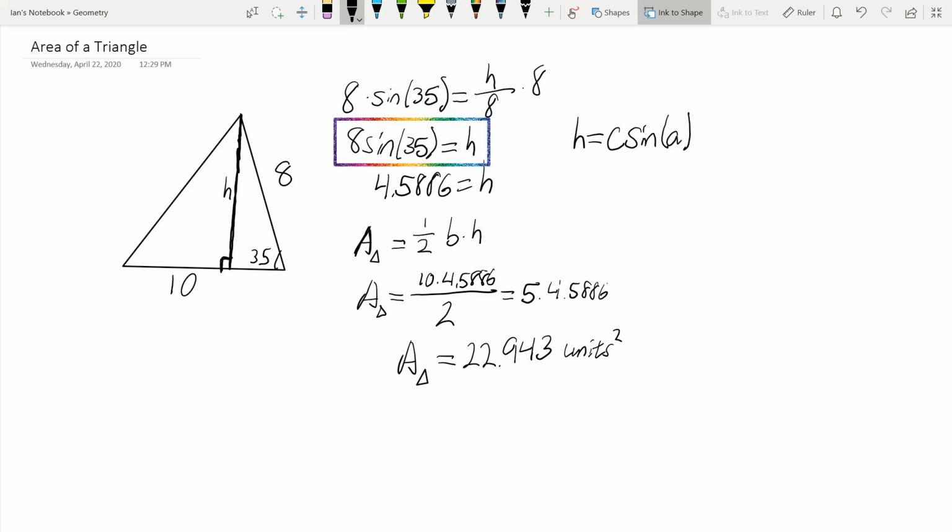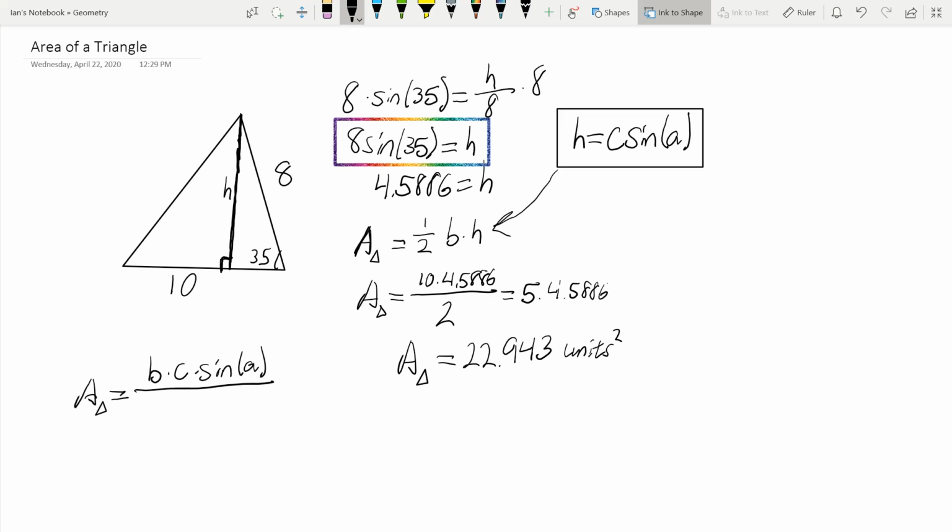So the height is equal to this side right here times the sine of this angle down here. If we plug this in here, then the area of any triangle is going to be equal to base times c times the sine of a, divided by 2. And this will work for any triangle we have.